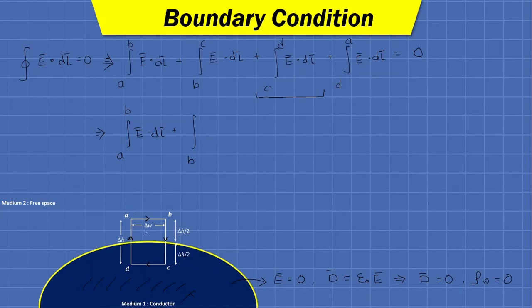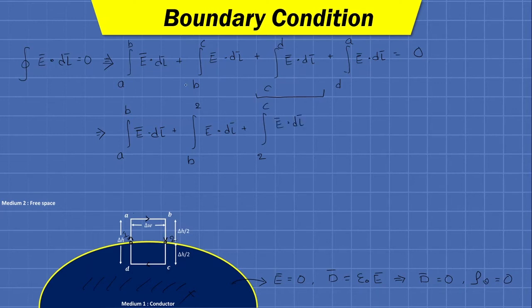Now if we write 2 points over here, that is point 1 and point 2, then this integration can be written as integration from B to point 2 E bar dot dl bar plus integration from point 2 to C E bar dot dl bar.